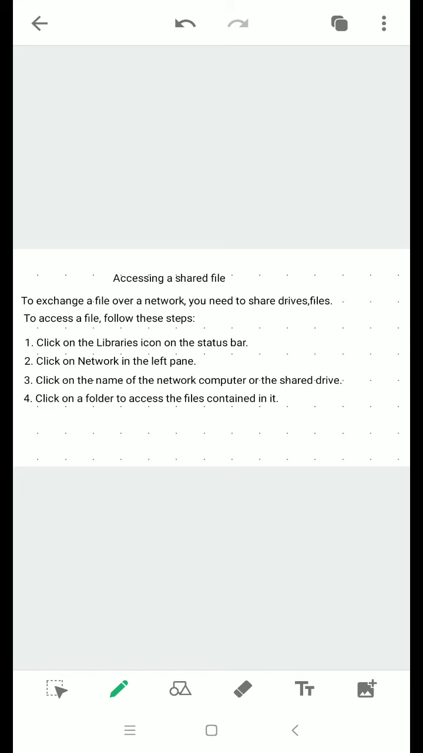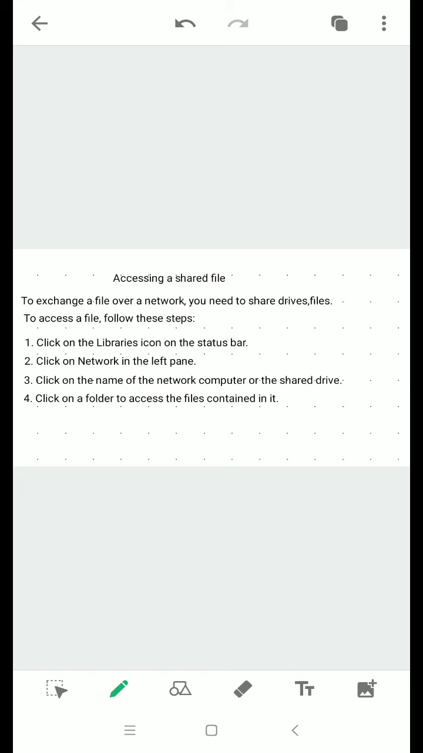First, you have to click on the libraries icon which is present on the status bar. When you click on the libraries icon, it will open the different types of disk drives and folders in the left pane. From the left pane, you have to click on the network option. When you click on the network option, to the right side of the window, it will display the name of the computer network or the shared drive from which you are going to share the file.